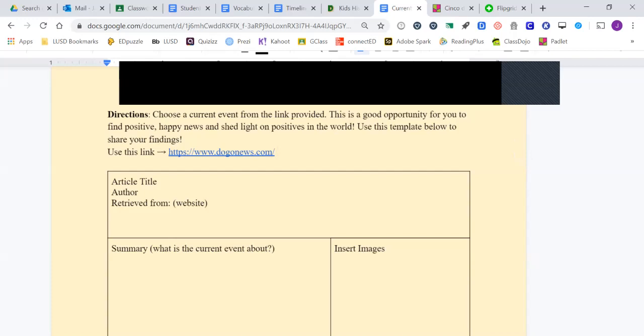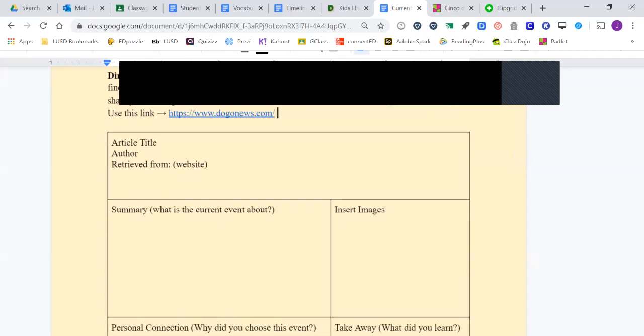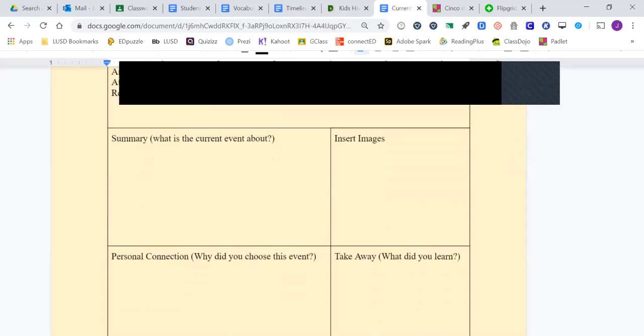So this is on Dojo News. We've done it in class before, and on the top, you'll basically use this template and just edit it. Whatever the article title is, you'll list here, the author, and retrieved from the website you found it, which will be a link through this here. And then you have 4 boxes.